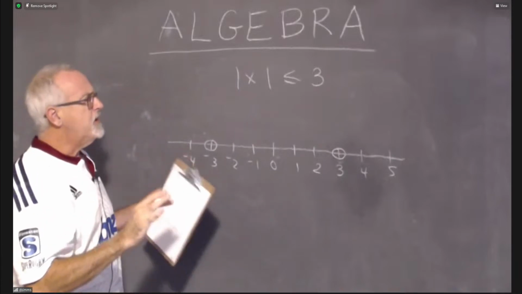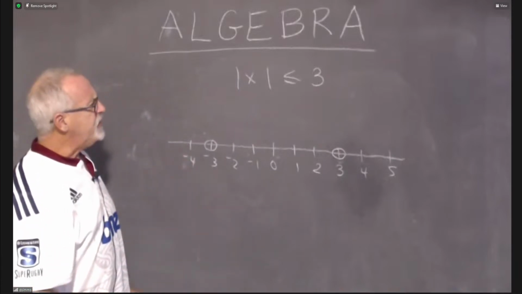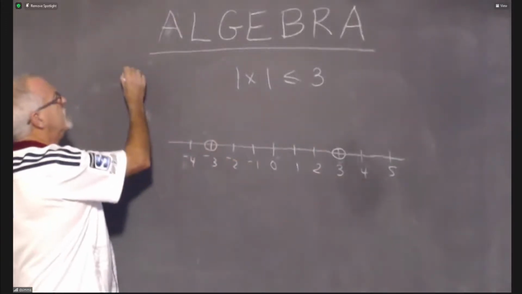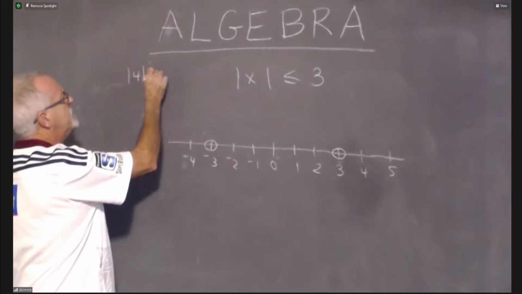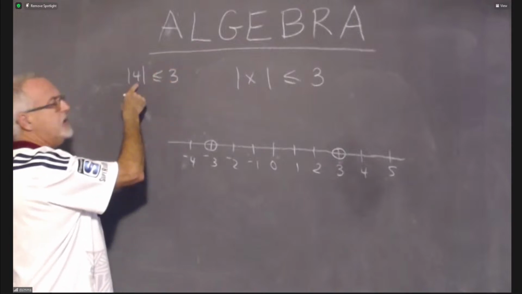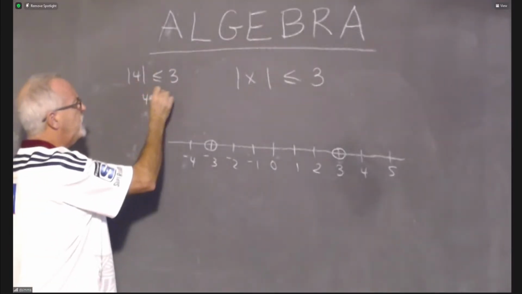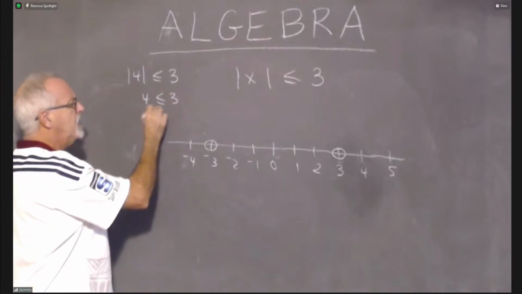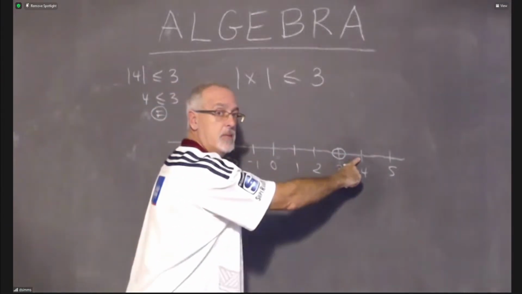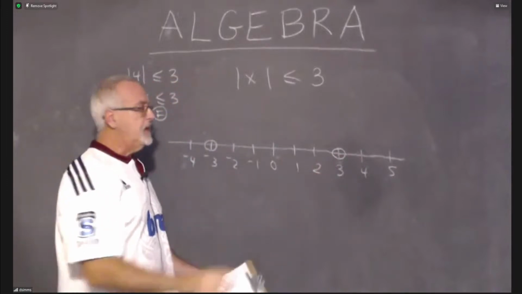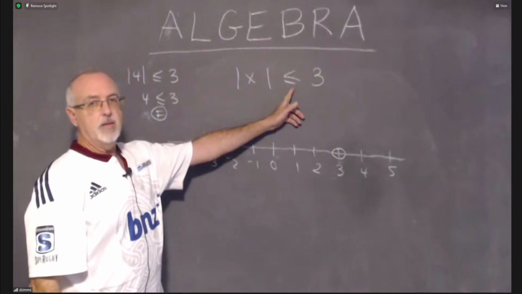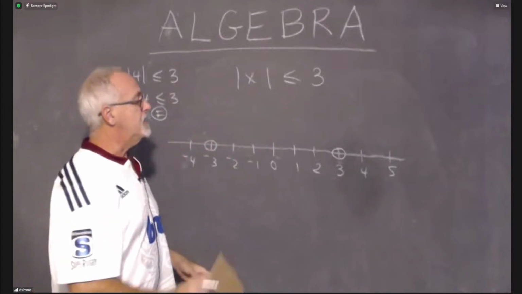Now, I want to be careful and try some numbers. Let's try 4. The absolute value of 4, is it less than or equal to 3? The absolute value of 4 is 4. And is 4 less than or equal to 3? No. So that means 4 is not going to be shaded. And I'm not too surprised, because shading on the outside of my number happened last time. But the last time I had a greater than symbol, and this time it's a less than symbol.